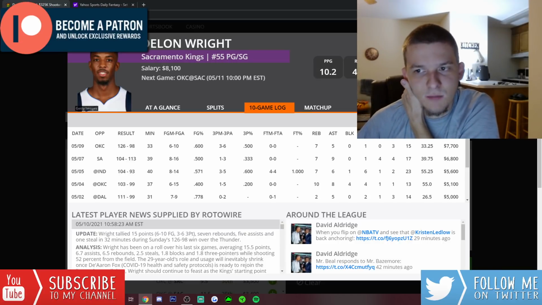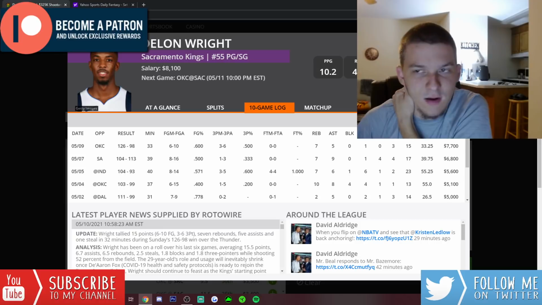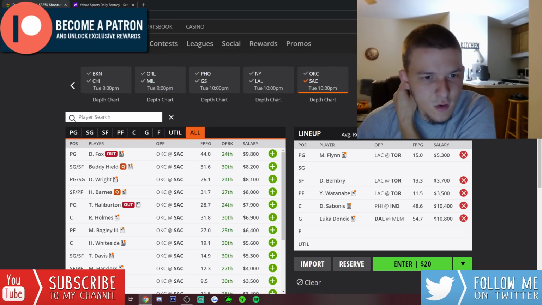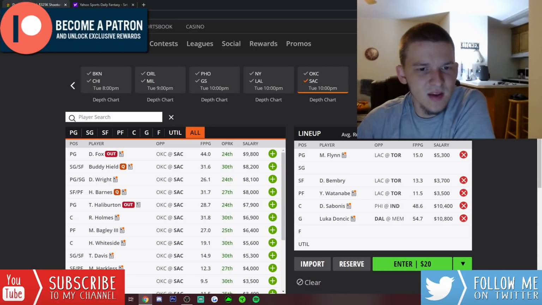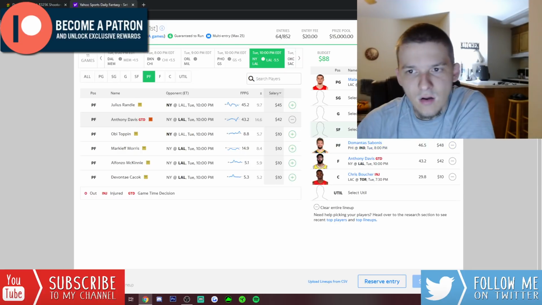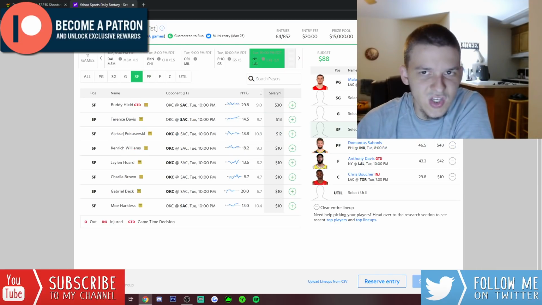At 8,100, the price tag's really getting up there now, so he's not really like a priority or anything, but at least still viable. The one guy, though, that I think I like most from Sacramento is on Yahoo. Terence Davis remains really cheap on Yahoo. Only $13 at small forward.